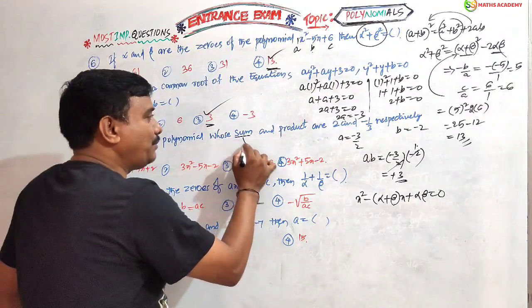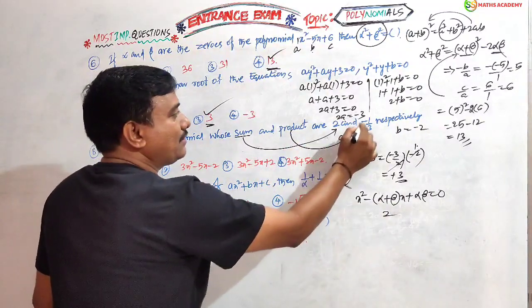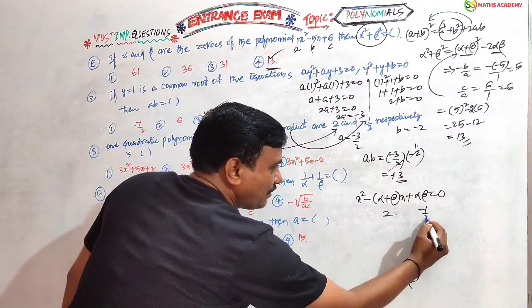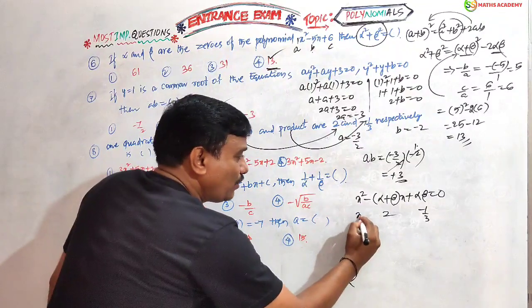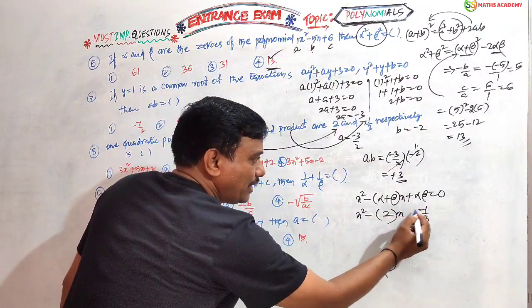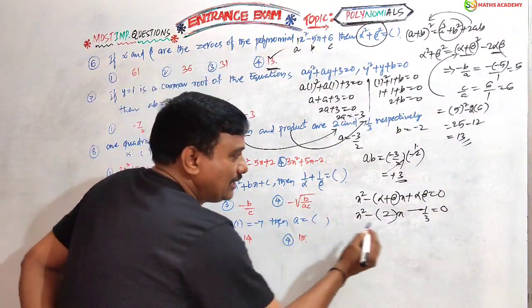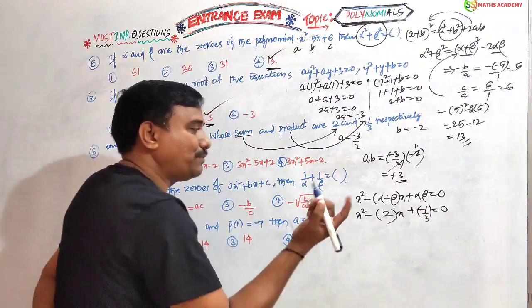You only derived it. Sum is given as 2. Product is given as minus 1 by 3. Substitute. Now x square minus 2 of x. Here plus into minus, minus only, alpha beta 1 by 3. That's it. Understand? Otherwise you can take plus. Okay. One step. No problem.